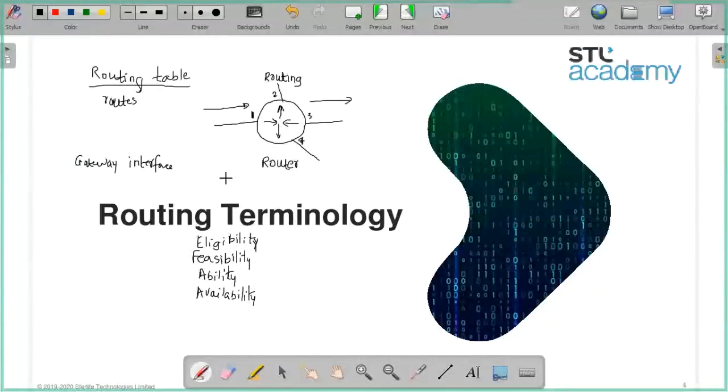In the same way, this router is a machine only, ultimately. So it needs to have inputs. What inputs? It needs to have routes inside the routing table. Suppose I tell you to go for metallurgy.